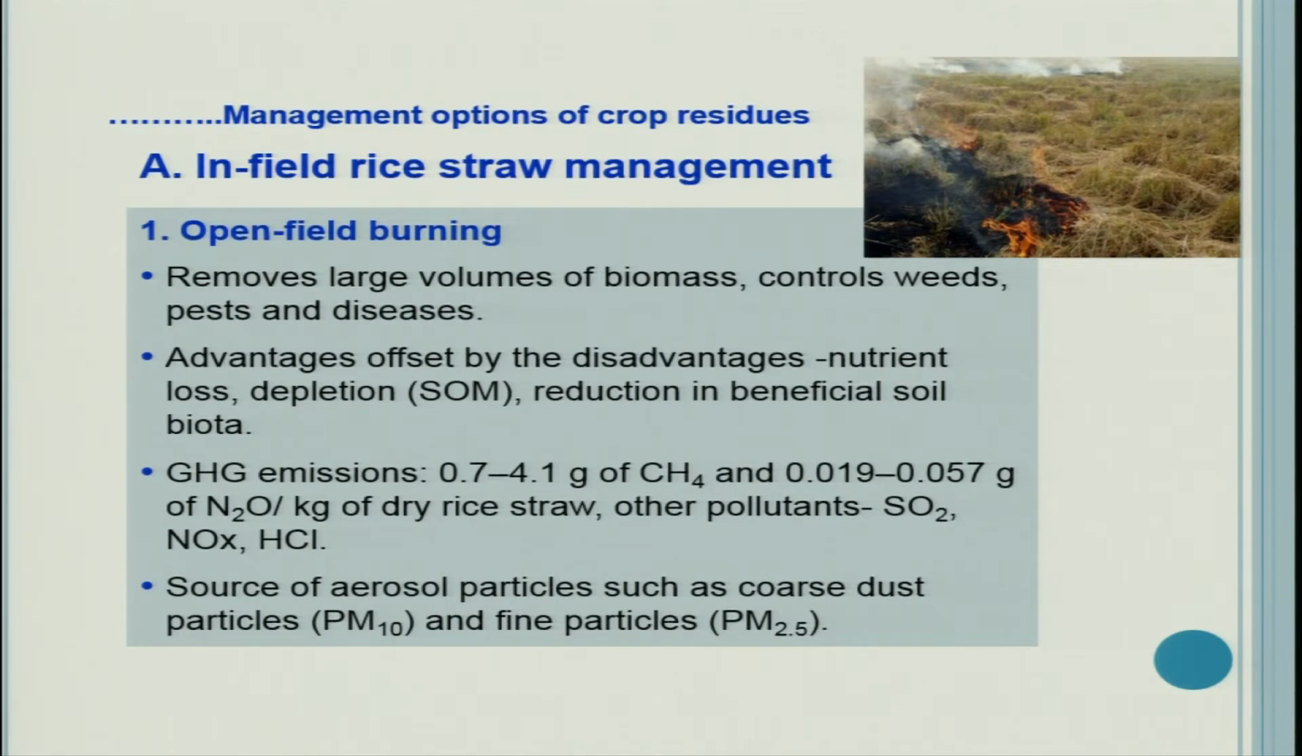Advantages are offset by the disadvantages, means we have more disadvantages. Nutrient losses are there: nitrogen, sulfur loss, carbon loss, depletion of organic matter, reduction in beneficial soil biota. When you burn the field, heat is generated, and at high temperature many of the organisms which are living near the surface may die.